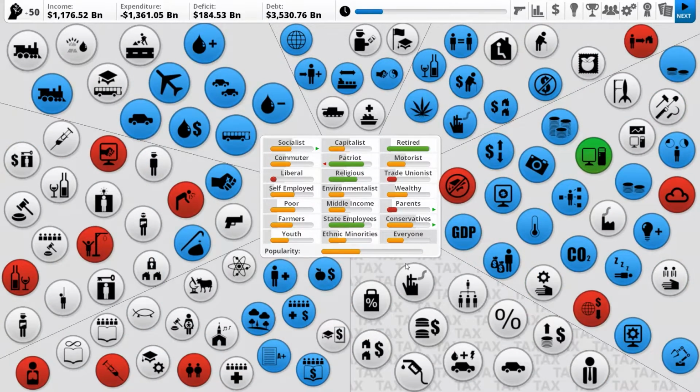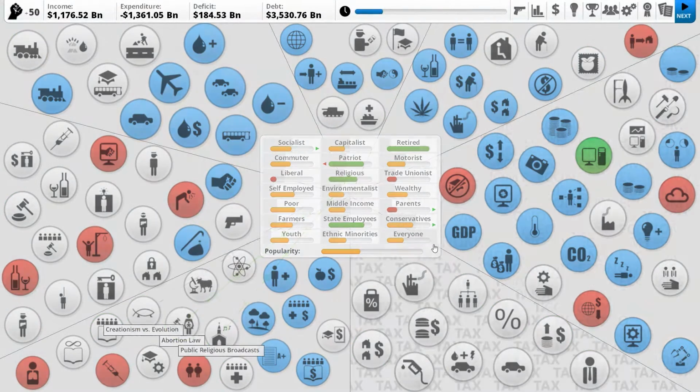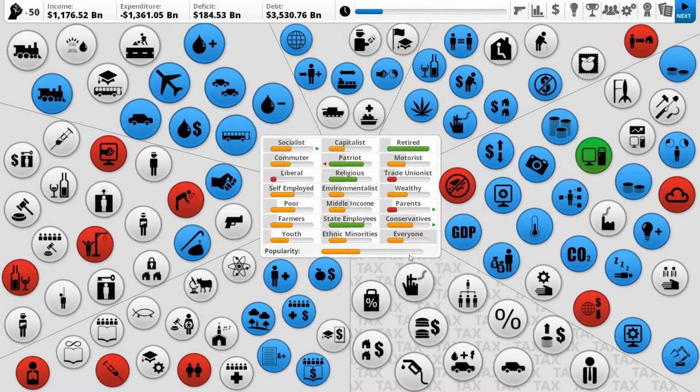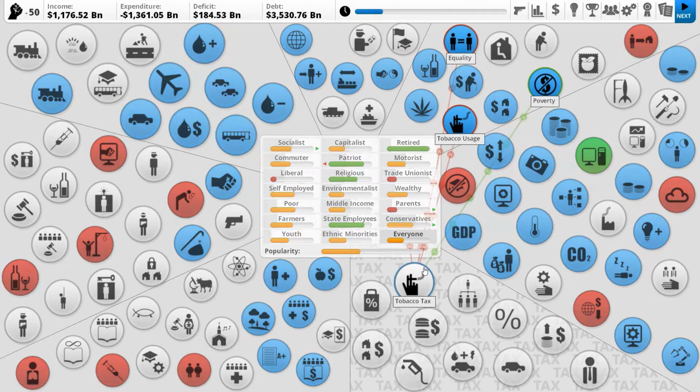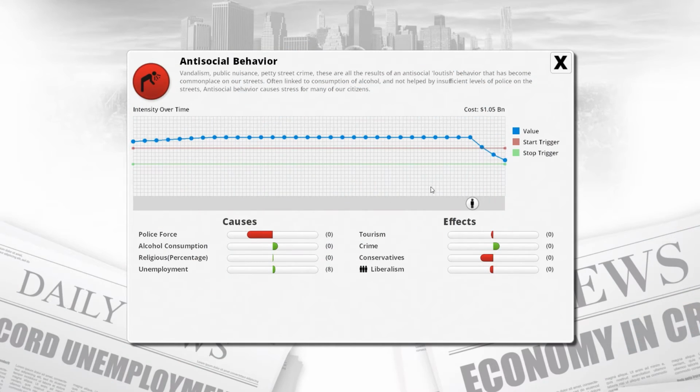Okay, so parents, conservatives, socialists like us, patriots dislike us a little bit more. Liberals are unchanged. Okay, I can live with liberals being unchanged, as long as they're not trying to kill us, that's fine. Let's have a look at some of our issues. Antisocial behavior is going to end next, 2 ticks maybe? Maybe 1 tick? We'll see.